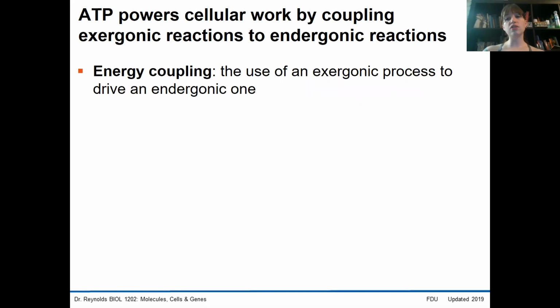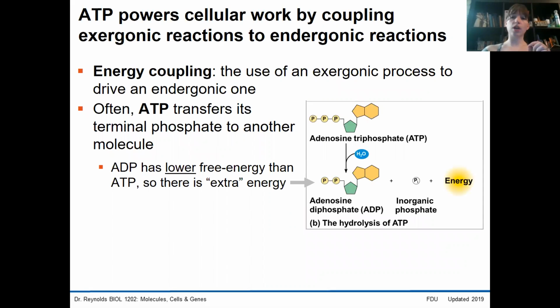Energy coupling is the use of an exergonic reaction to drive an endergonic one. Recall that an exergonic reaction involves the release of energy, and an endergonic reaction requires input. So we're going to be using the energy released from the exergonic reaction to help the endergonic one occur. We're going to be doing this by using ATP. But since we want to couple these 2 reactions, we need to do something that actually connects the exergonic reaction to the endergonic.